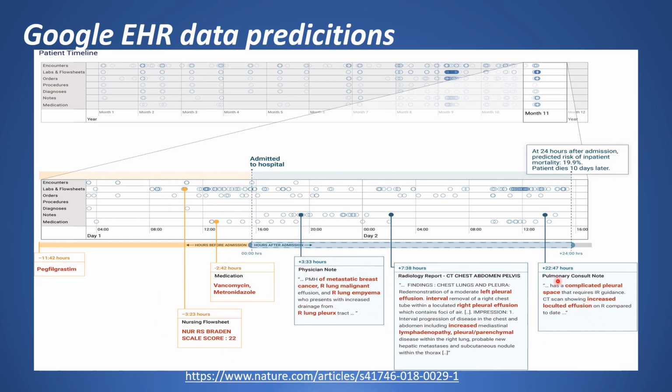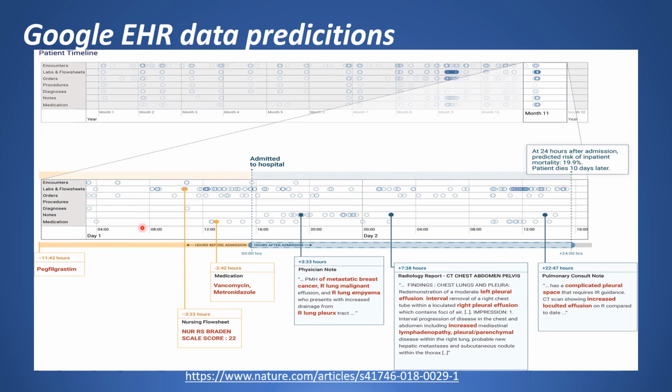From all these relevant points picked up by the model, it has predicted a risk of inpatient mortality of around 19.9% after the first 24 hours of hospitalization. It has been observed in this case, unfortunately, that the patient dies 10 days later.